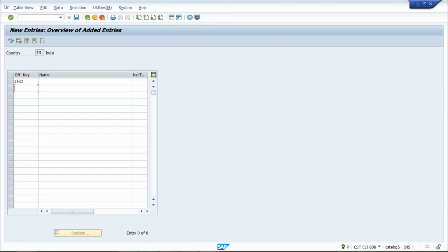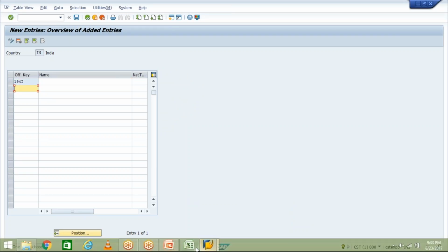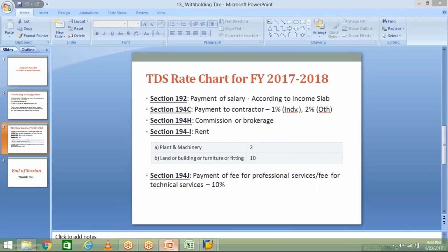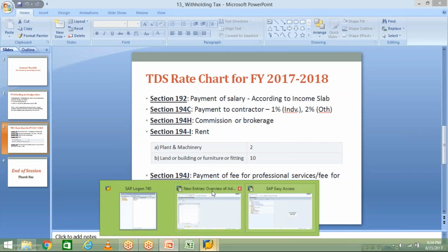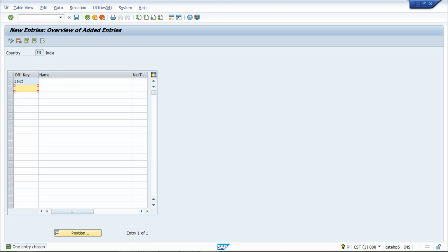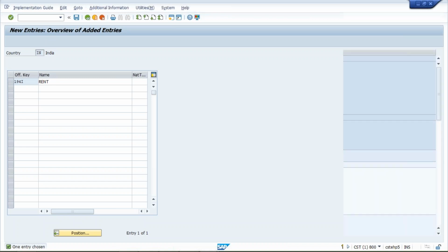Press enter, and whatever description you want to give, 194I is for rent, so you can type it here, and save it.